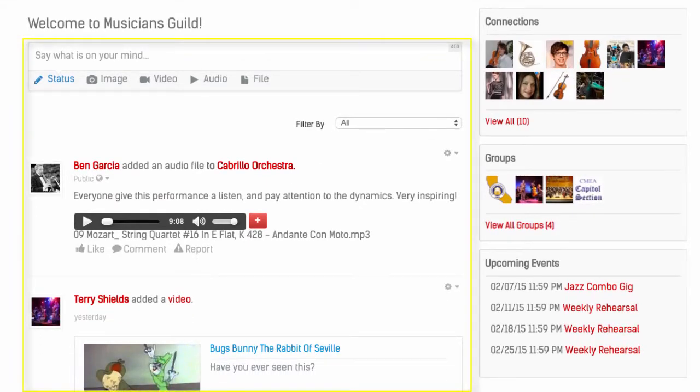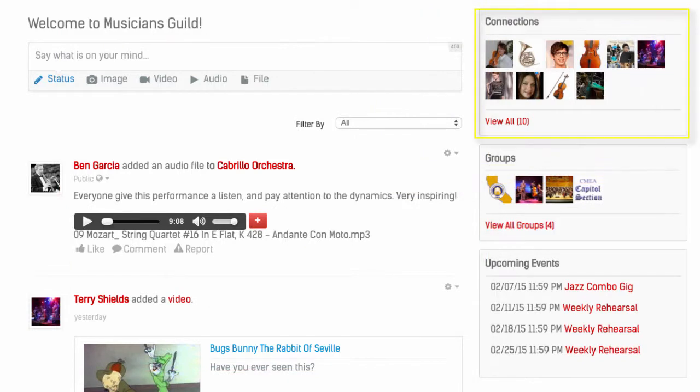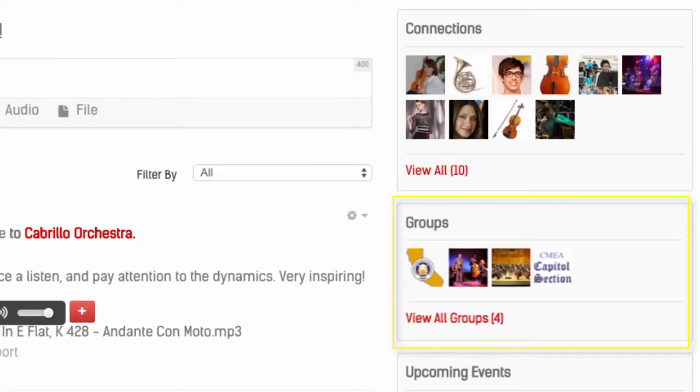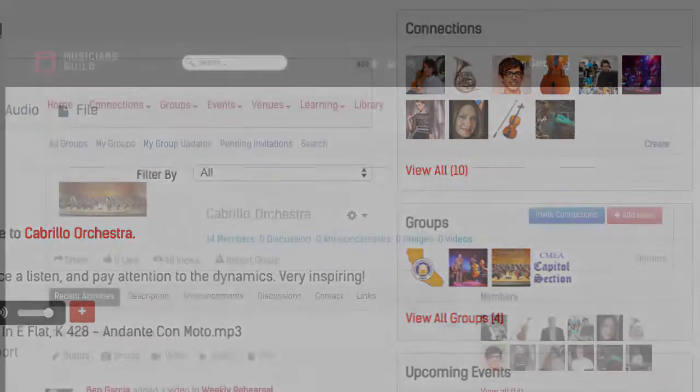The homepage provides a summary feed of everything happening in Ben's musical life. To the right of the feed, you'll find his connections, groups, and upcoming events. Groups are where most of the action happens. You can see Ben is a member of 4 groups, 2 performance groups, and 2 music educator groups. Let's take a look at his orchestra.